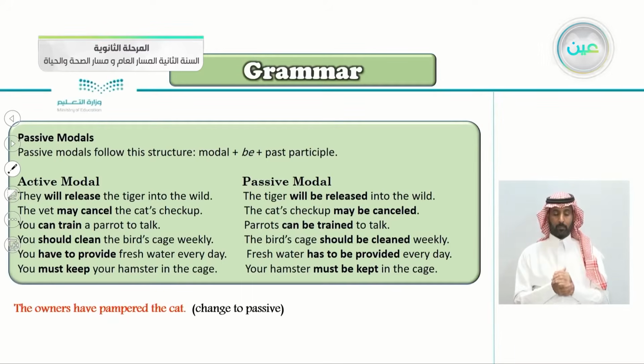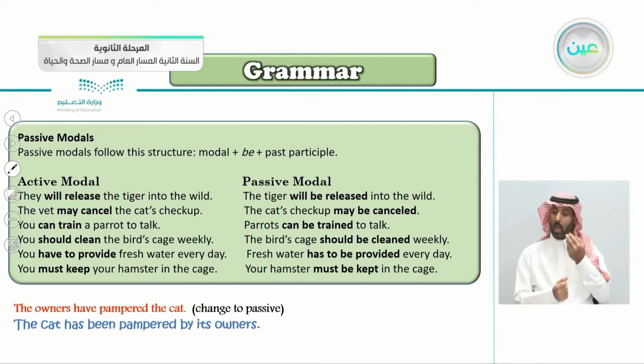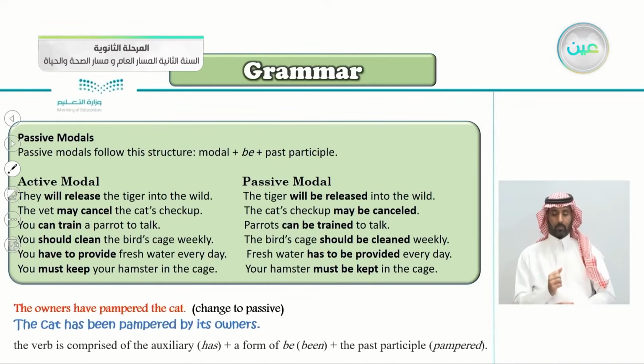Yes, the cat. So how do we change this active sentence into passive? So we say, yes, the cat has been pampered by its owners. Very good. So this is the passive modals.